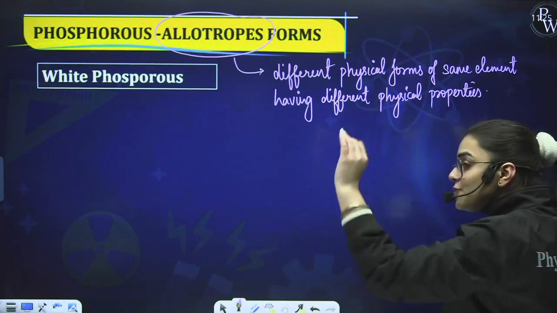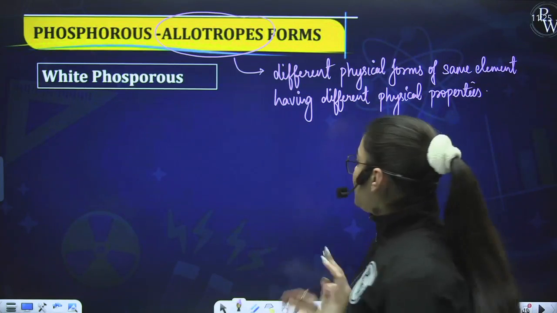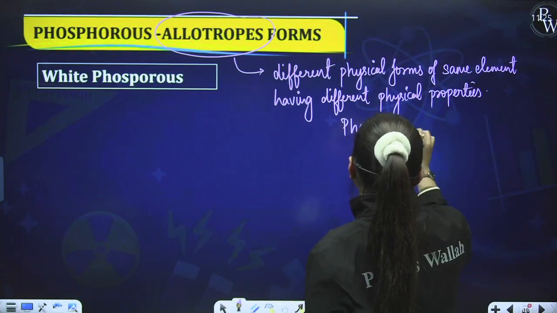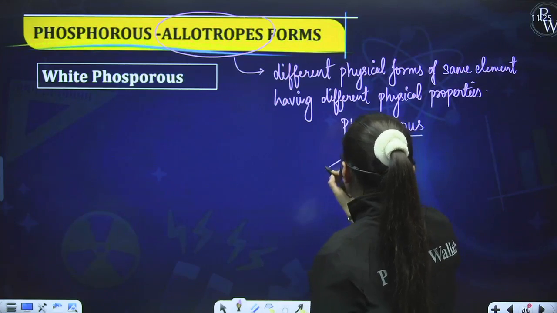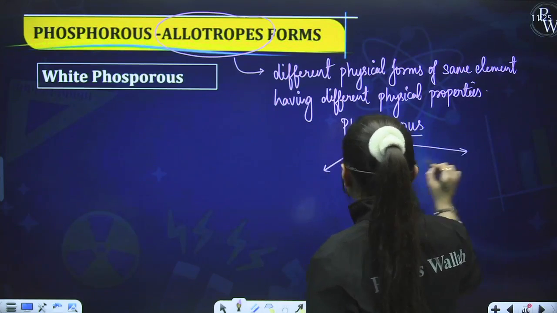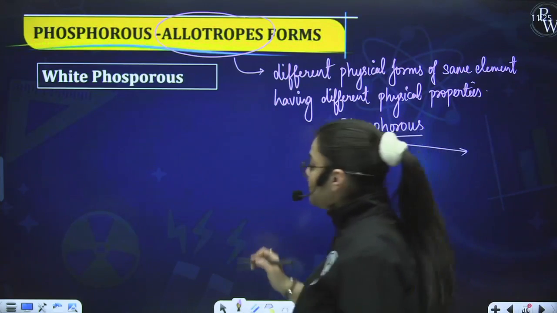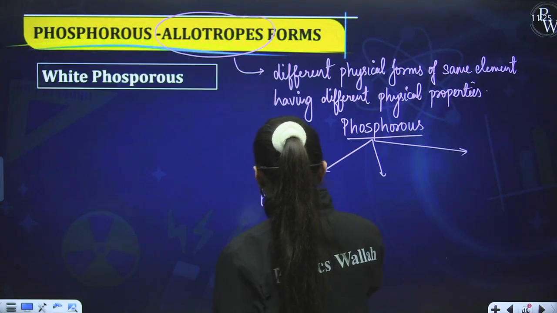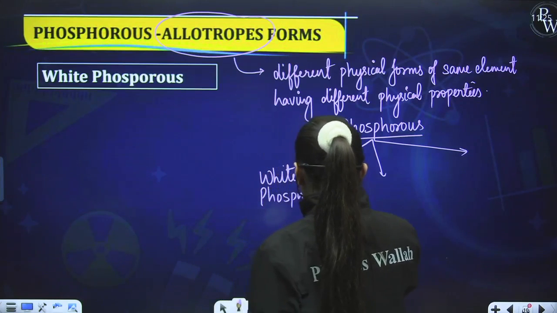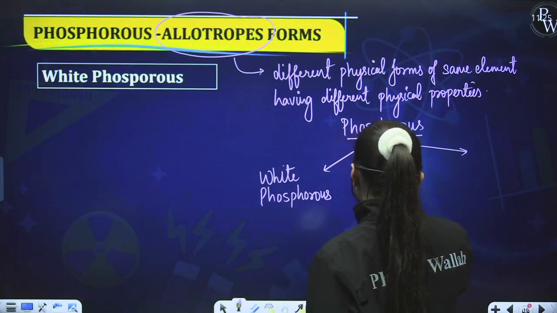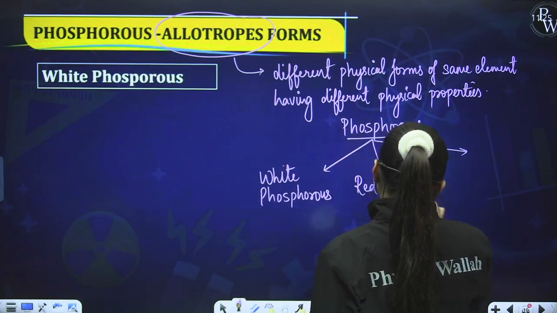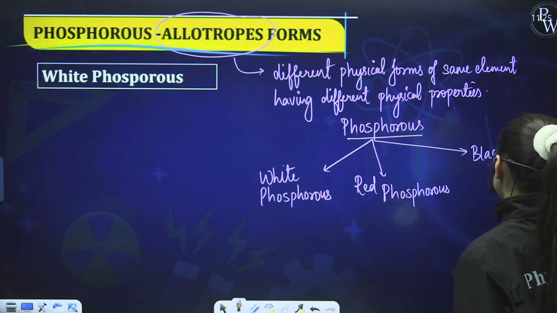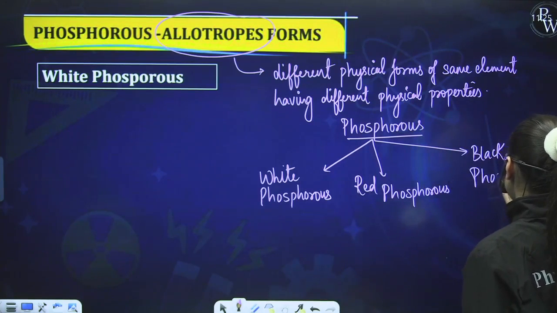Now when I talk about phosphorus, it has three allotropic forms, very important. The very first is white phosphorus. The second one is red phosphorus. And the third one is black phosphorus.